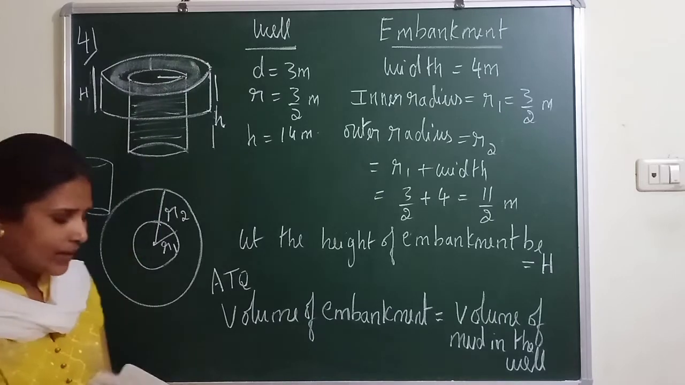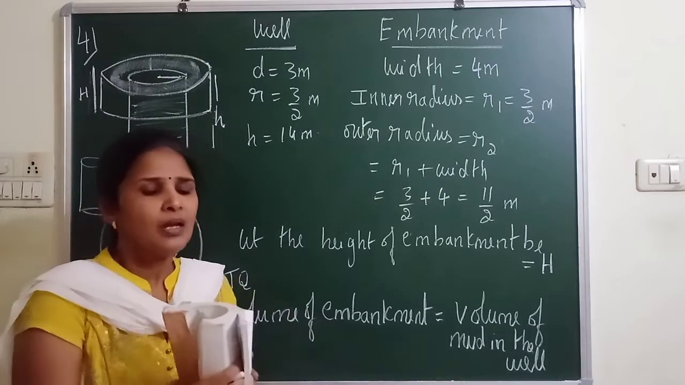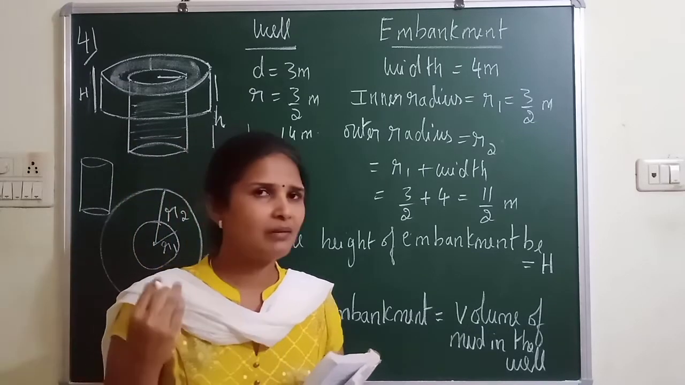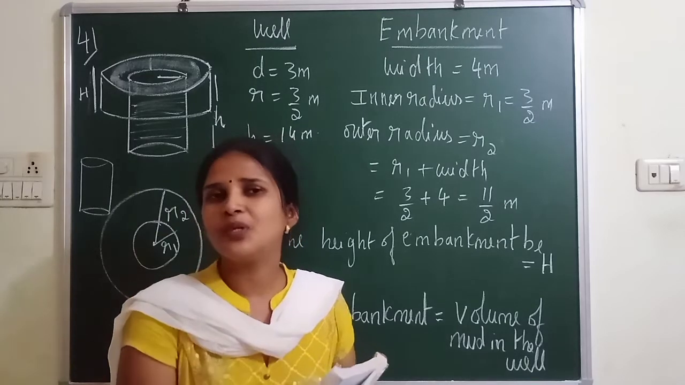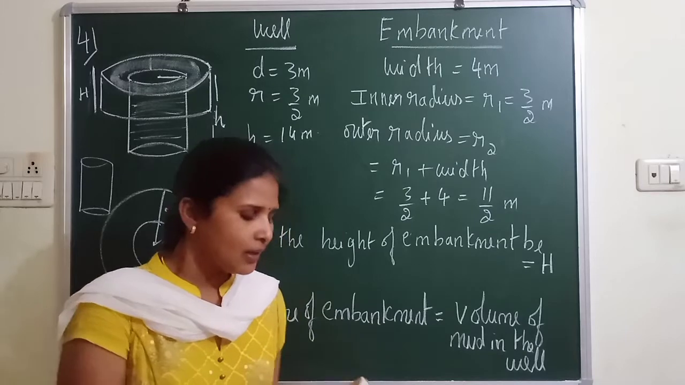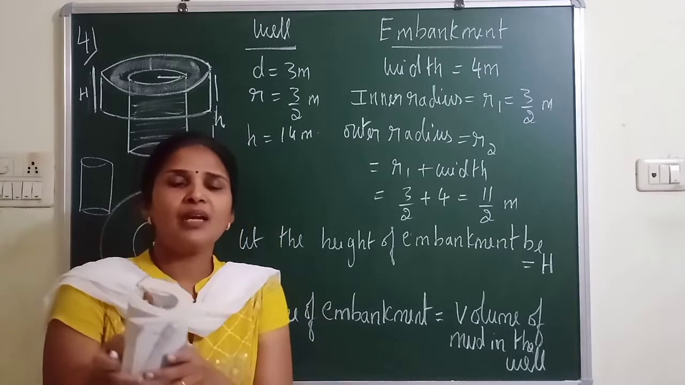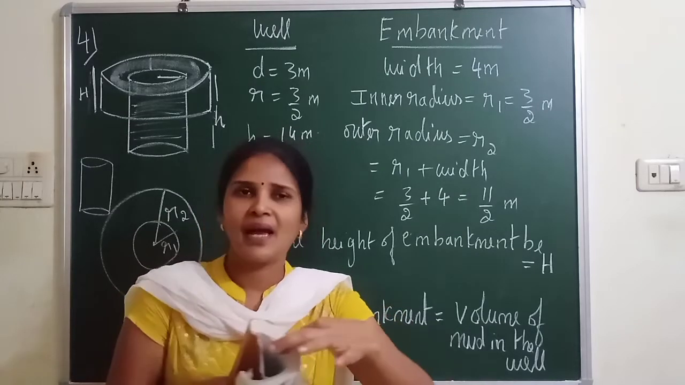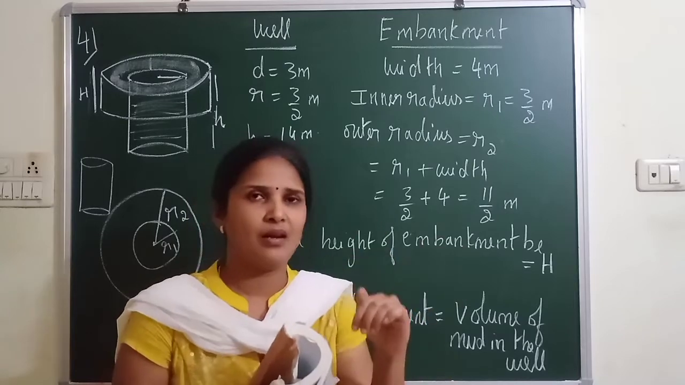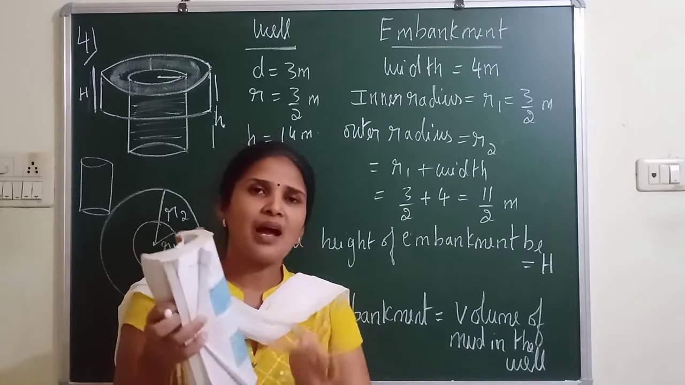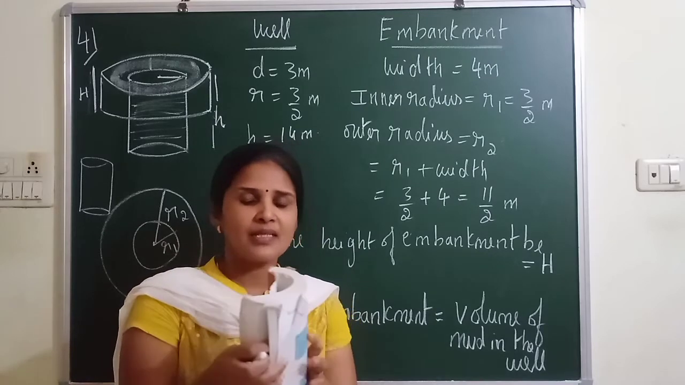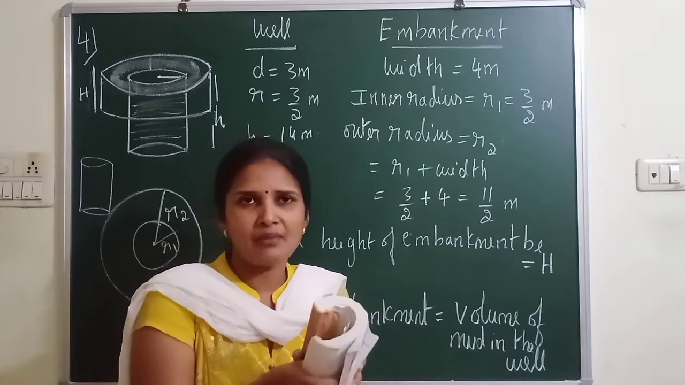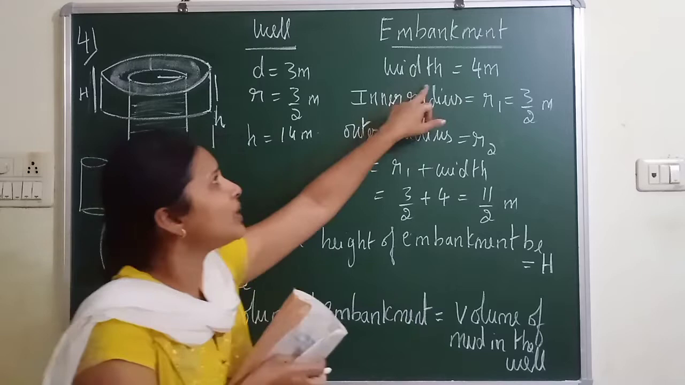For clarification, if I roll a rectangular paper, I can make it a cylinder, but you won't get any width there. It is minimum, negligible. But if I make it with this book, you can see this width. So this is nothing but the width of the embankment made around the well. Now I should find the height of the embankment. He has given the volume, that is, the mud inside the well is removed to make this embankment which has a width.